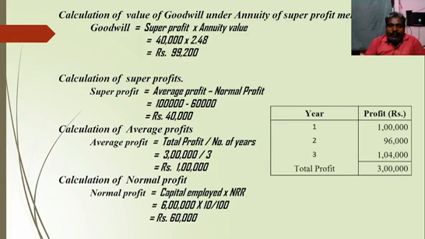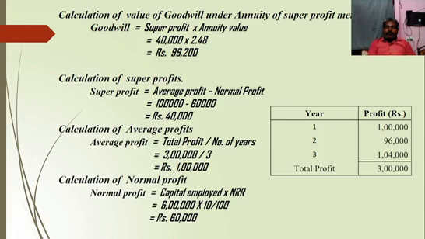Then calculation of normal profit. Normal profit equals capital employed into normal rate of return. Capital employed given in that problem is rupees 6 lakhs. Normal rate of return is 10%. So 6 lakhs into 10 by 100, we will get 60,000 rupees. That is called normal profit. With average profit and normal profit, we should calculate super profit. So average profit minus normal profit, 1 lakh minus 60,000, we will get rupees 40,000 as super profit.